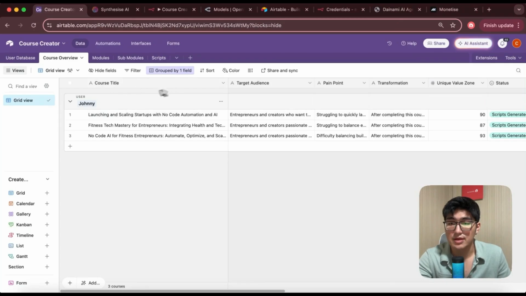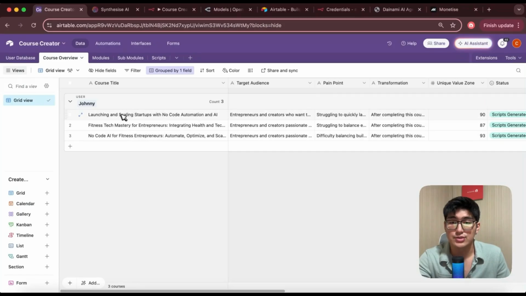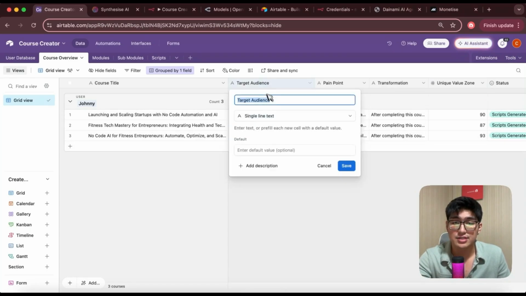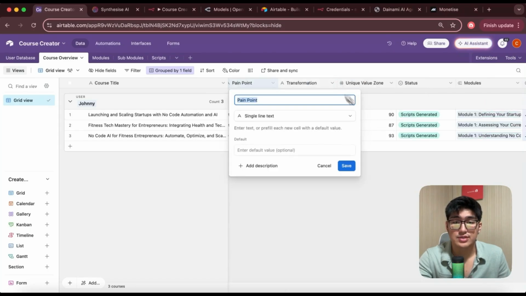So once you link it up, we want to make sure the first title for the course overview is the course title. Okay, so we want to have a field that's a single line text. This is for us to know the specific course that we'll be generating each time, right? This is our course title. And then we want to have the target audience. Okay, this is also a single line text. Okay, and then the pain point is the next one, single line text as well.